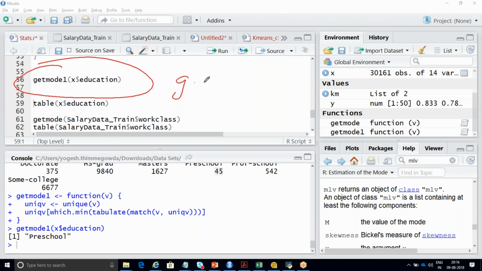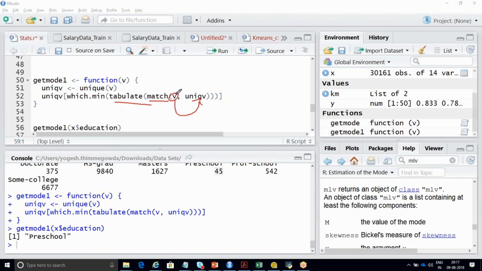Sorry, Yogesh, one more clarification. In the function, in the third line, you have unique V in parentheses, which means table match V. Again, why are you calling the unique V again? Is it a return value? It is not a return value. It will check whether this V, whatever the variable it is, is part of this unique variable. With respect to preschool, HS grad, 10th standard, some college, post school, it will try to identify whether this is part of this particular variable. That's it. It will check it out. It will match.